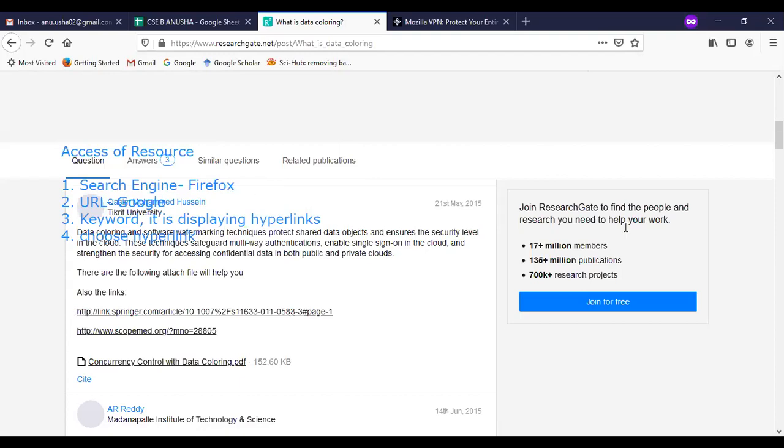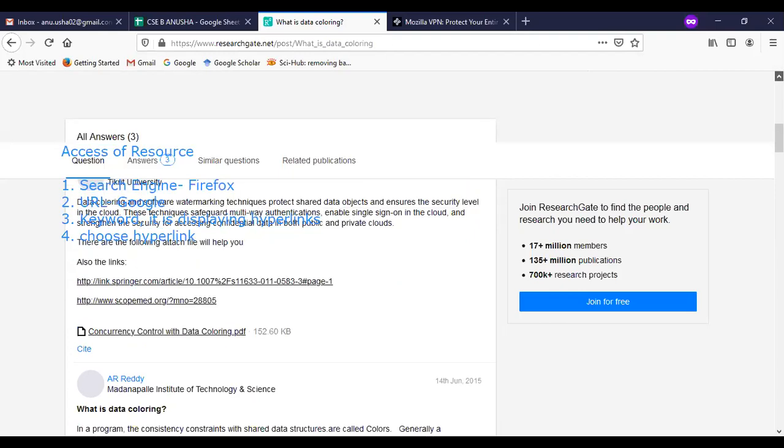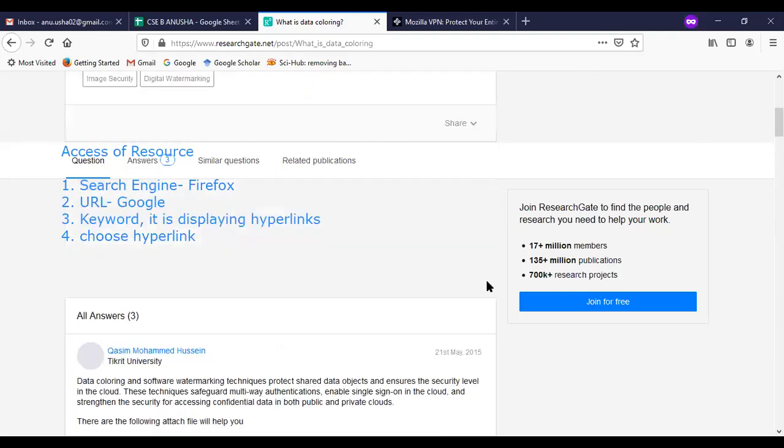What is the search engine you are using here? The search engine here is Firefox. There is no need to go for the search engine; you need to go for what we call an API. So you go for Firefox, which is providing an API here, and you will go for that one.